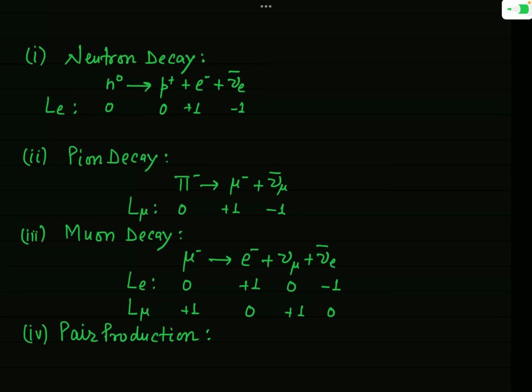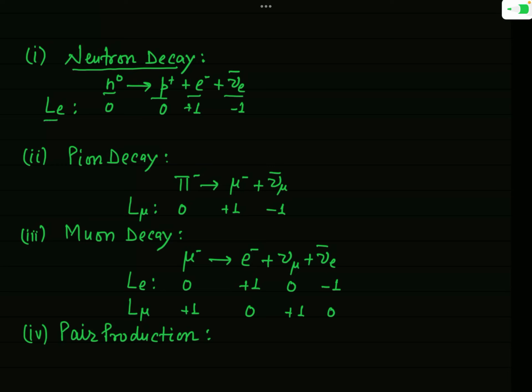The first example I have taken here is neutron decay. You have studied the beta decay process. You know, inside a nucleus, a neutron is transformed into a proton, and at the same time an electron and the anti-neutrino corresponding to the electron, which is actually called the electron anti-neutrino, are created and emitted. Now see, whether this process is allowed on the basis of the lepton number Le or not.